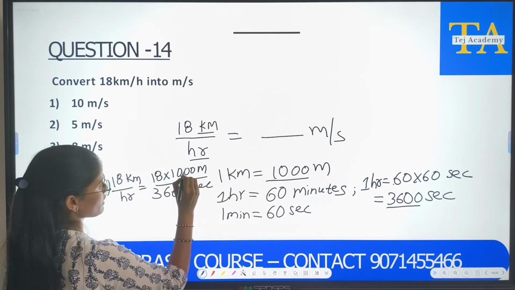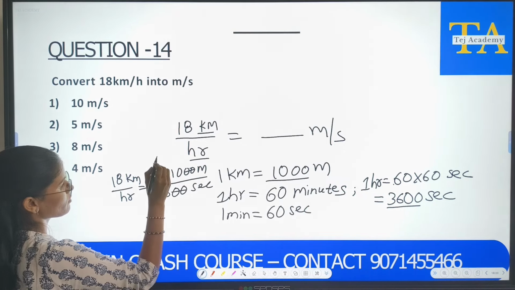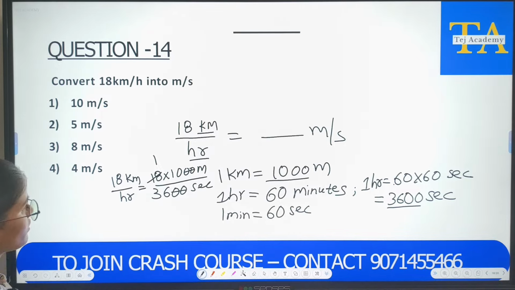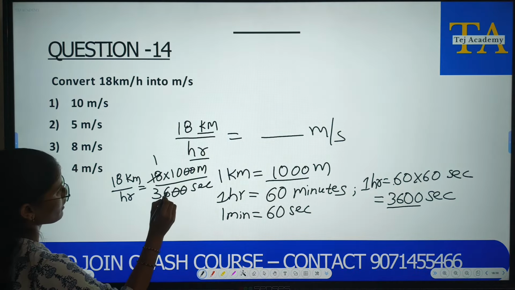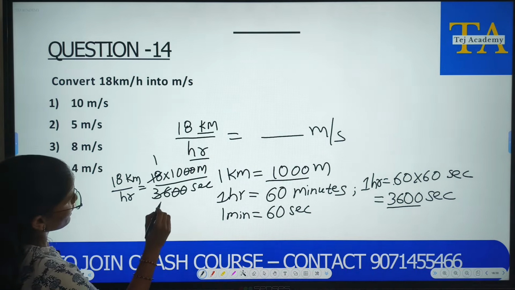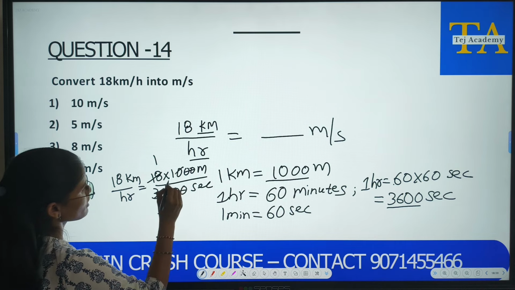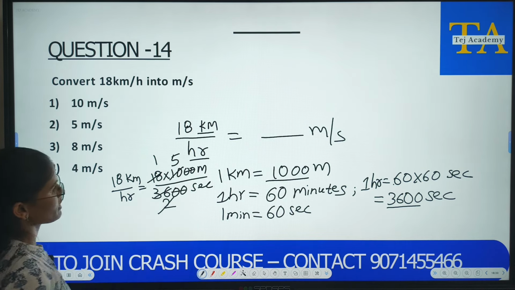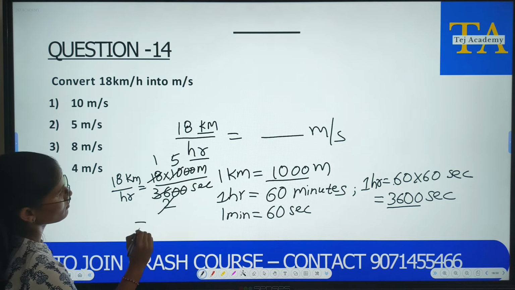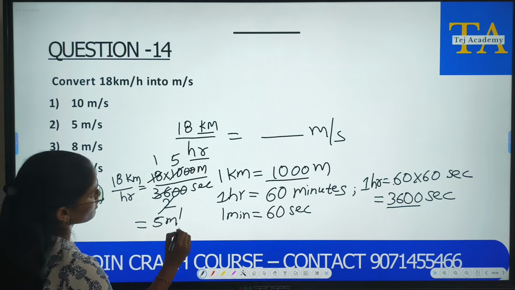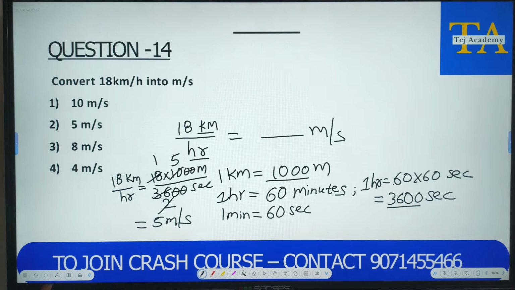So 2 zeros will cancel. 18 ones are 18, 18 twos are 36, and 2 ones are 2, 5s are 10, right? So 5 meter per second is the answer.